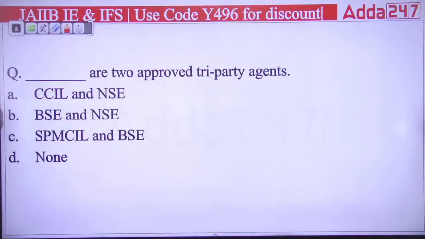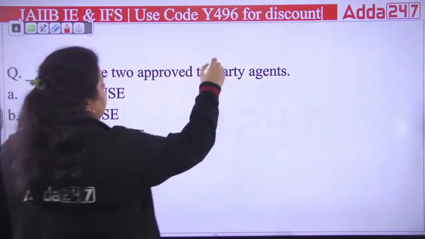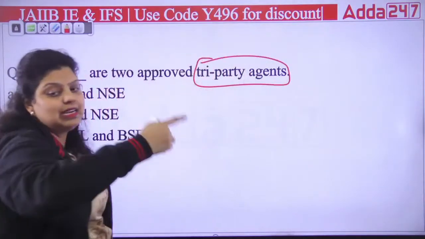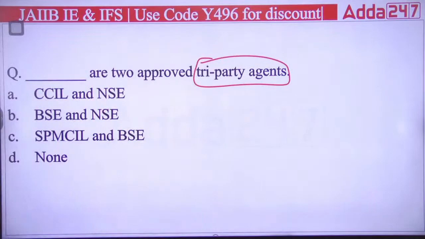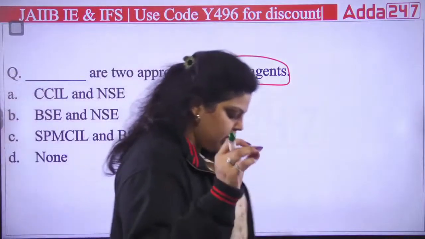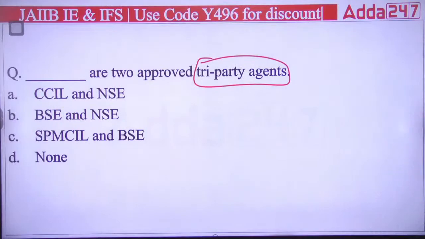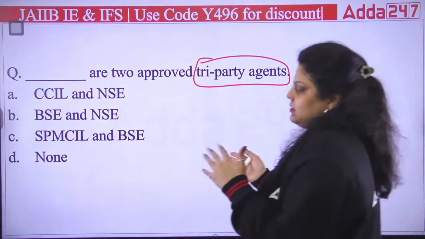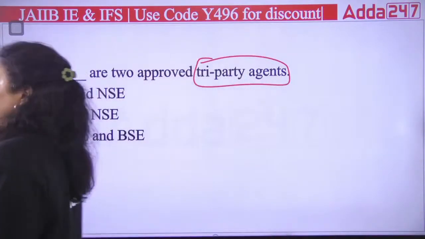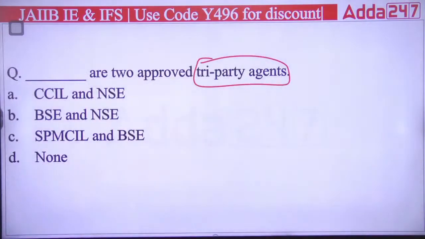Next, dash are the two approved tri-party agents. So in the tri-party repo transaction, there is an agent, and that agent will be decided by the government and RBI, as I have told you earlier also. So you have to answer right now which of these are the eligible tri-party agents. First is saying CCIL NSE, second is saying BSE NSE, third is saying SPMCIL BSE, and fourth is saying none of the above.